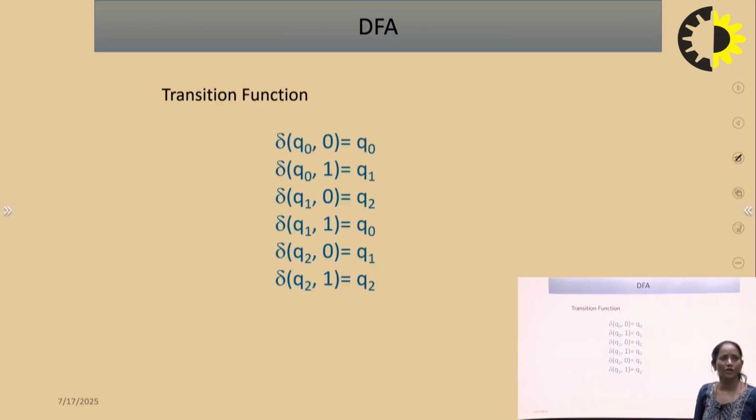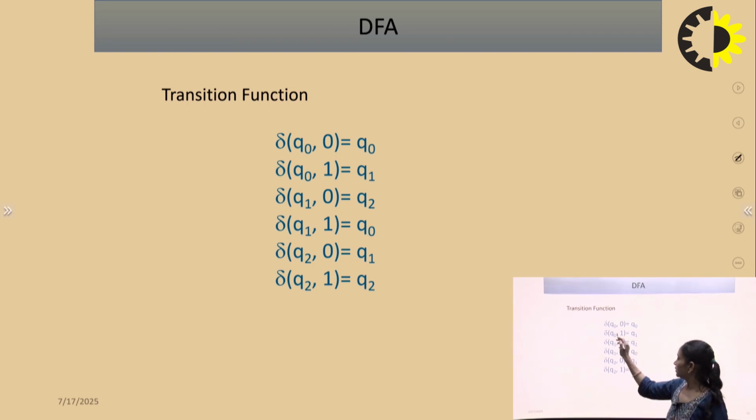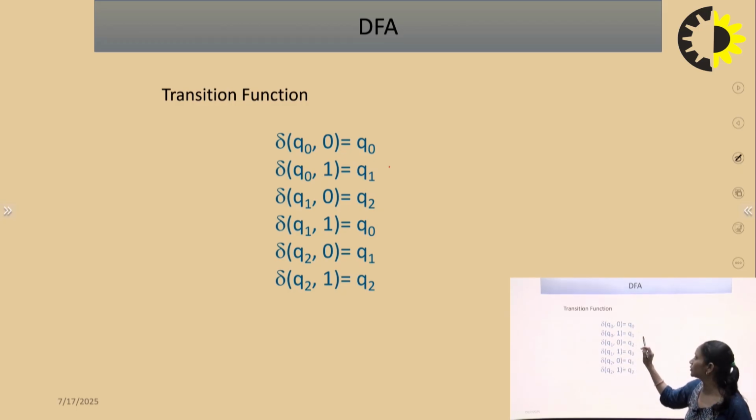Next is the transition function. We can represent it in the form of a transition function. If we read input symbol 0 from Q naught, the next state is Q naught. Q naught, input symbol 1, next state is Q1. Q1, input symbol 0, next state is Q2. Q1, input symbol 1, next state is Q naught. Q2, input 0, next state is Q1. Q2, input symbol 1, next state is Q2.